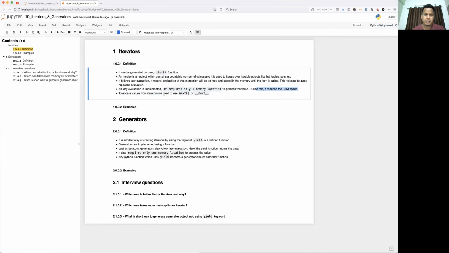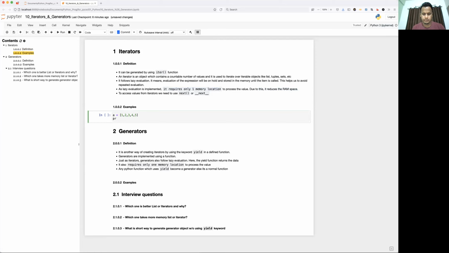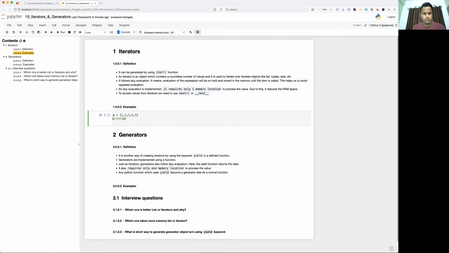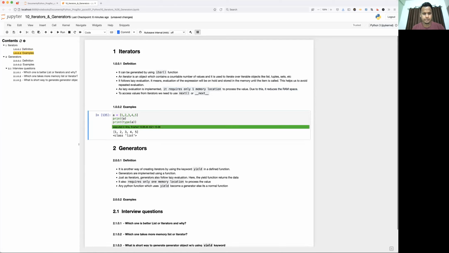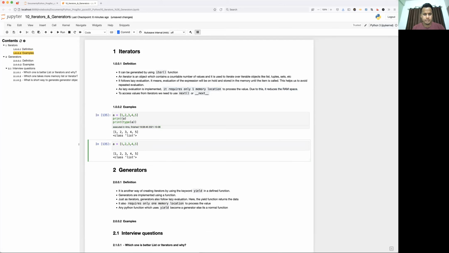To access values from an iterator, we need to use the next function or the next attribute. So let's see an example of how to generate it. I'm going to take, let's say, one list here, and I'm going to type print type of a. Now let's take the same example, and rather than giving a directly, I would like to convert a into an iterator.